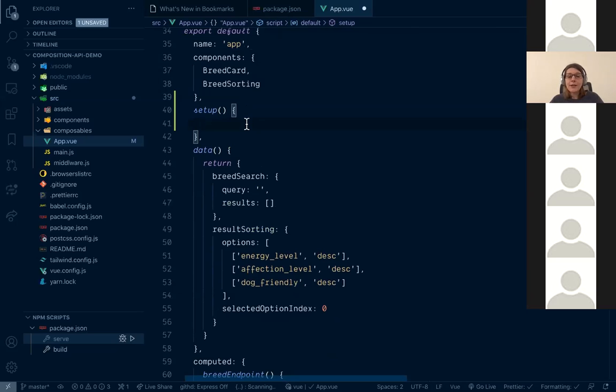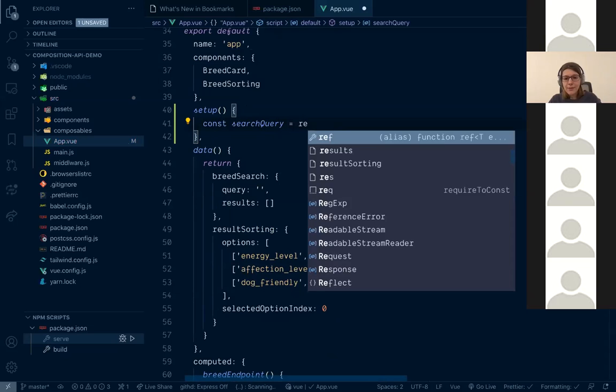So let's start with creating a standalone reactive property from our breed search query and breed search results. To make it shorter, I will call it search query. And to make a standalone primitive property reactive, we will use a helper method called ref.